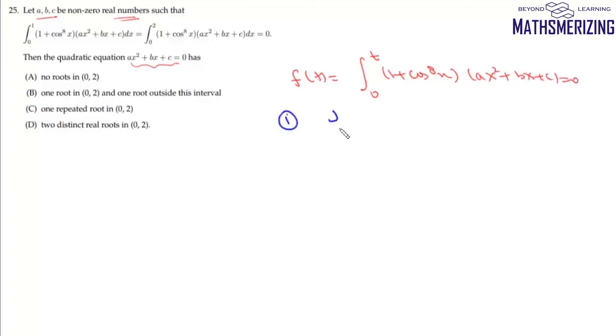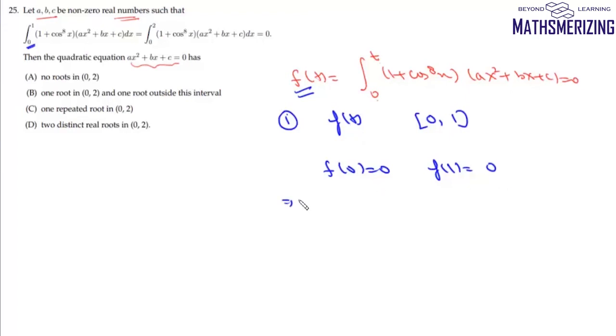Now we'll take this function and apply Rolle's theorem in the interval 0 to 1. Now in 0 to 1 this function is continuous, it is differentiable, and if we find f(0), f(0) is 0, and f(1) is this integral from 0 to 1, and it is already given that this integral is also 0. So all the three conditions are met. That is, this function is continuous, it is differentiable, and f(a) is equal to f(b).